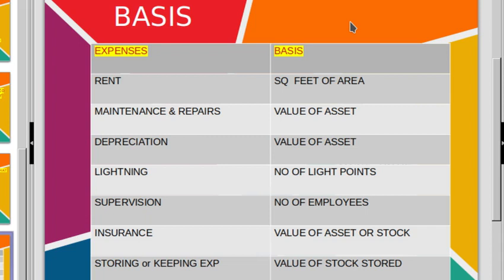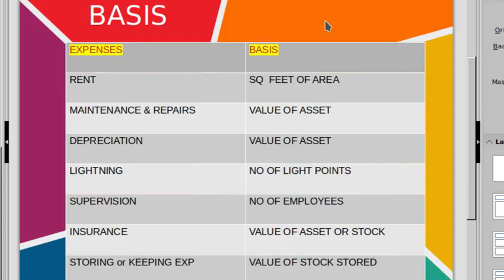It uses less electricity, so we calculate the basis on the value of the asset. Then depreciation is also calculated on the value of the asset, because big machines have a high cost of maintenance but small machines are not like that. So we take the basis of apportionment as the value of the asset.